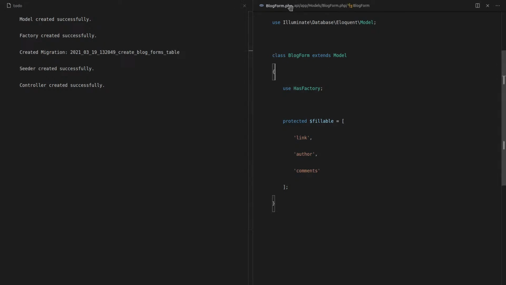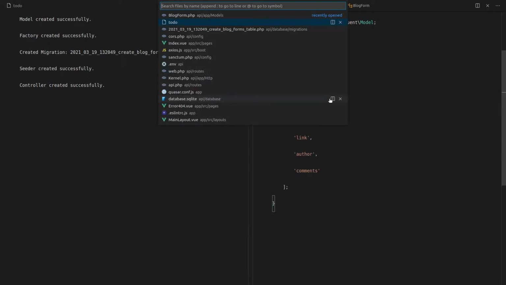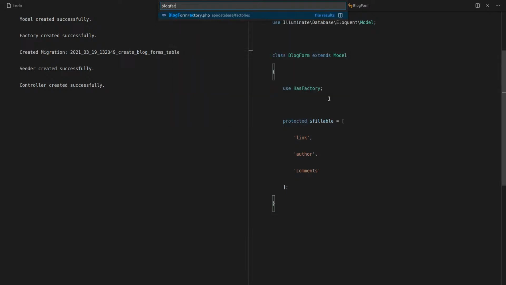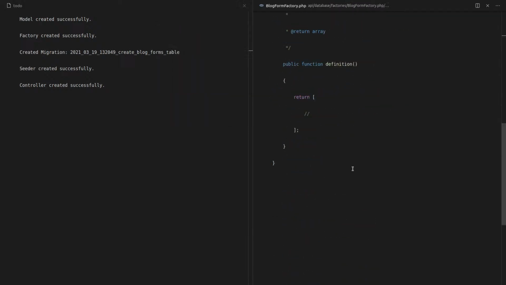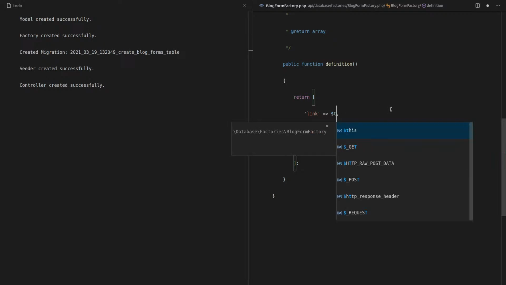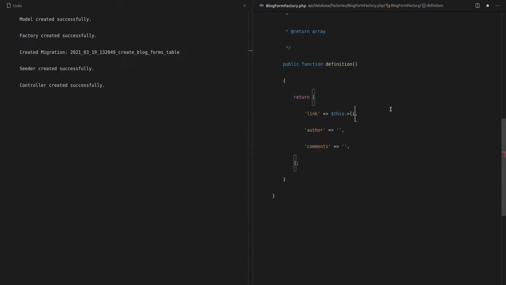All right, so that's the model. Let's do the factory. This is going to be fun. So blog form factory. And now we can say all of those fields again. And we can create some dummy data, or a way to create dummy data here. So what's the best way to do this? I just want to get my formatting to begin with. So the link will say this. Can I say link or URL or...